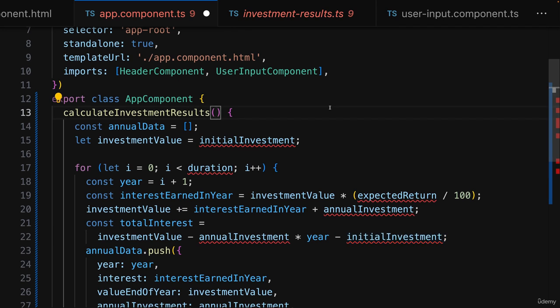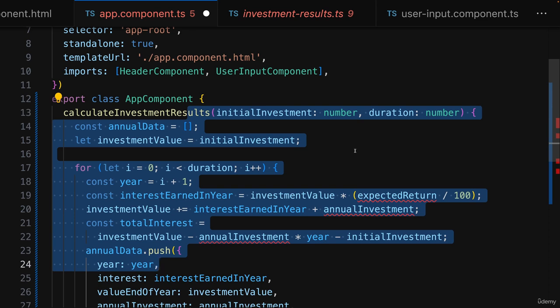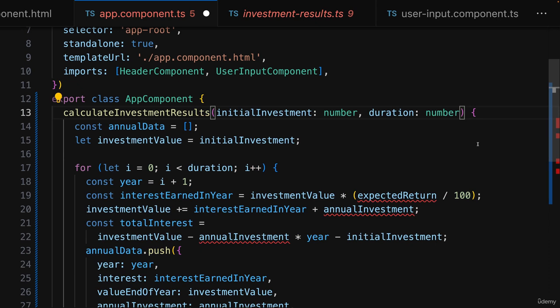Or actually, we can fix this immediately by simply accepting these missing variables as parameters here. That would be one way of solving this. So we could expect this method to receive the initial investment, which should be a number, the duration, which should be a number, and I want numbers here even though we get strings from the inputs, but I expect the converted values here, and we'll have to make sure that we do convert them in some other place in our code.